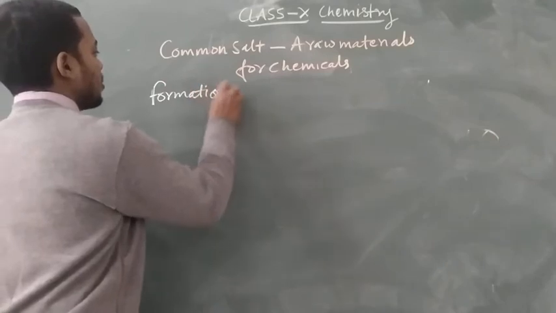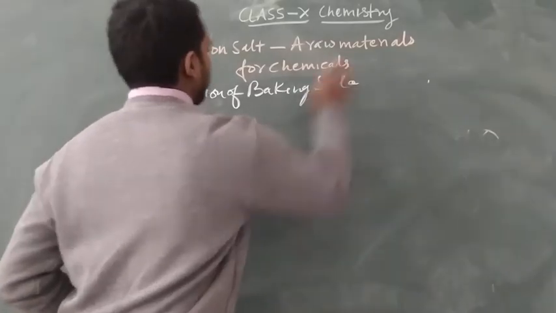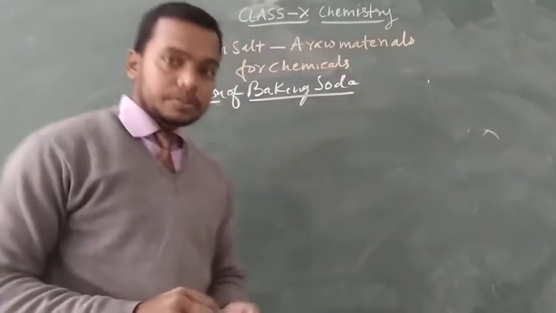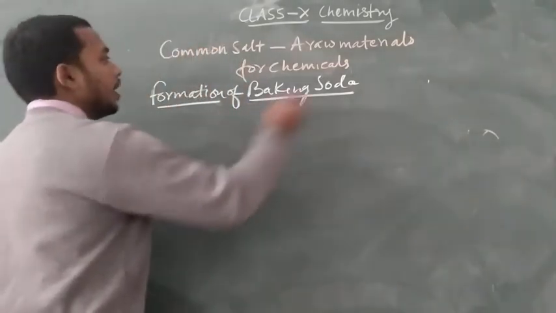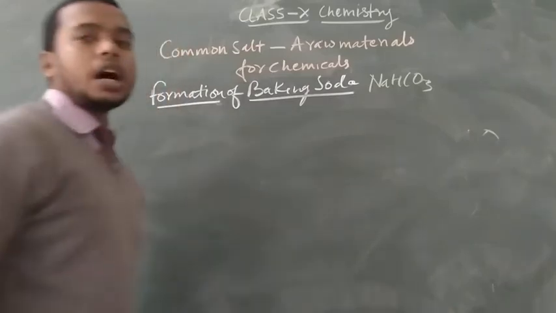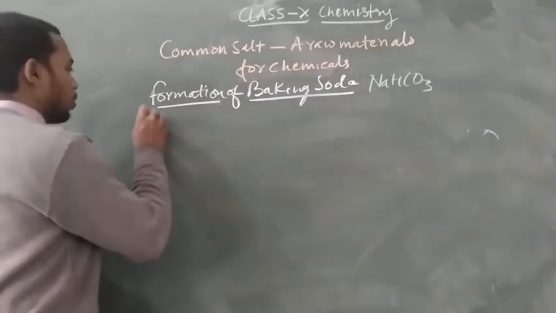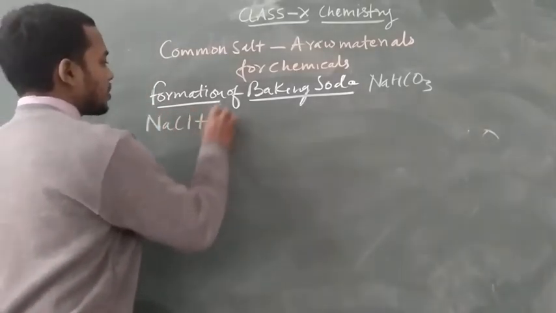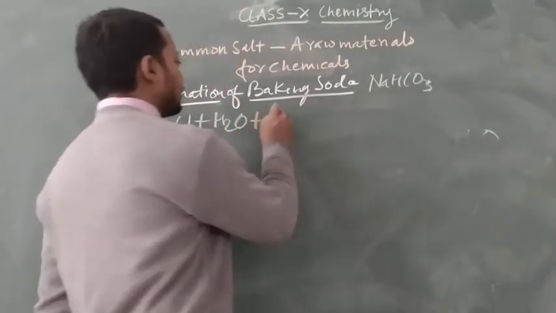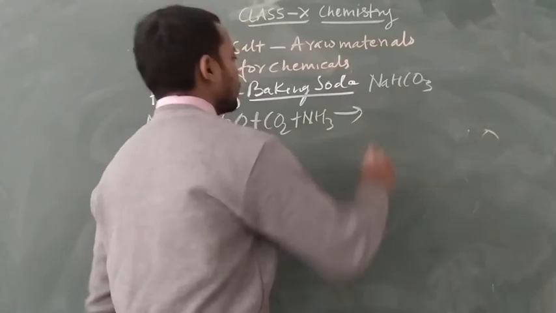Formation of baking soda. Baking soda means sodium hydrogen carbonate, NaHCO3. How is it formed? When we dissolve sodium chloride in H2O and pass carbon dioxide gas and ammonia gas, it gives sodium hydrogen carbonate.